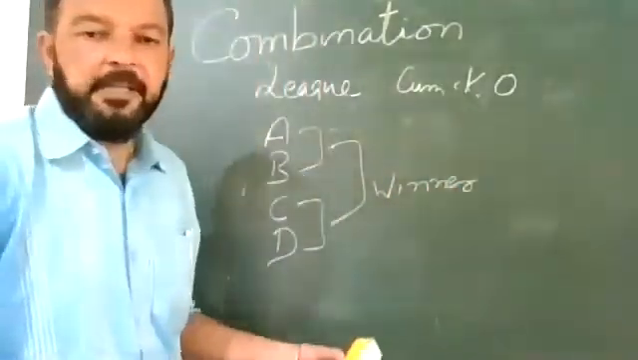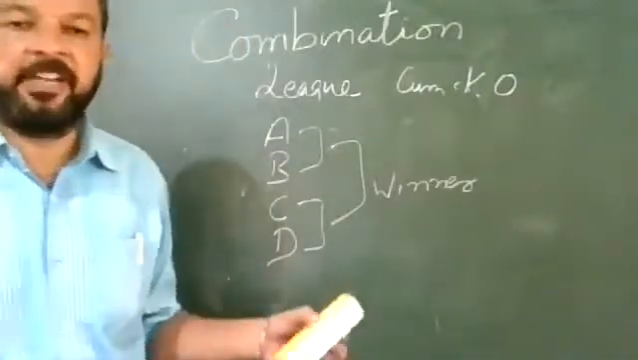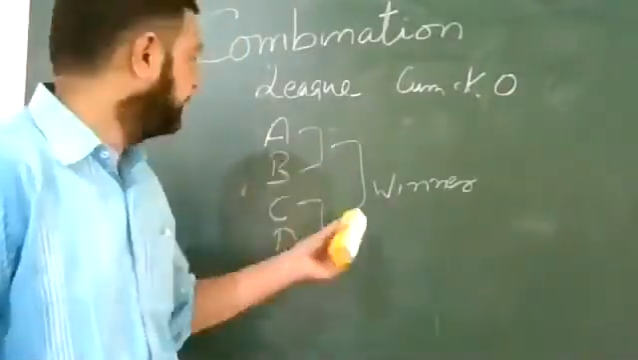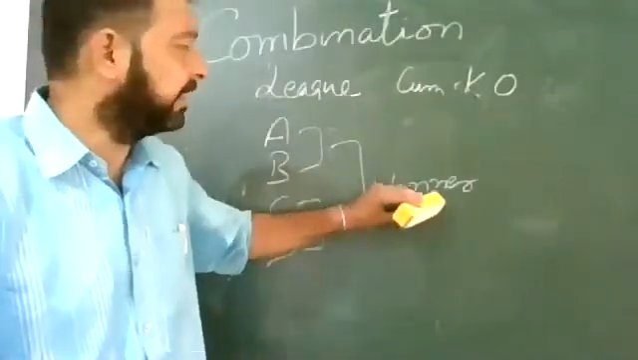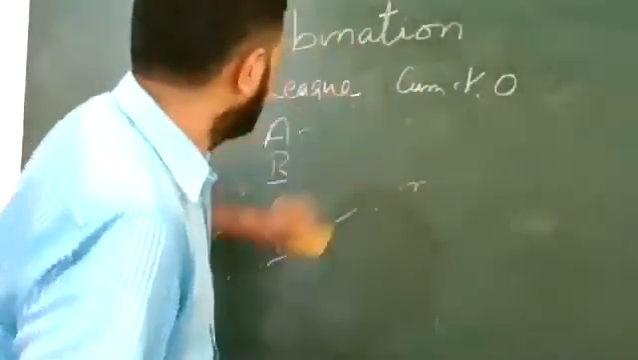Winner of A and B, and winner of C and D. The winner of A and B will be playing the final, and the winner of C and D will be playing the final. Who wins that match will ultimately be the winner. So we have seen four types of combination tournament.